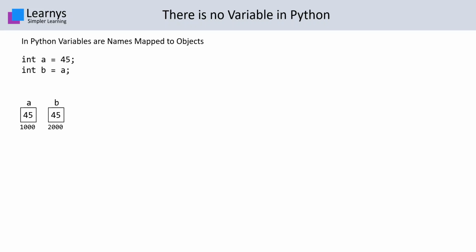It is to be noted that A and B are names pointing to two different memory locations, which are 1000 and 2000 over here. But both the memory locations are carrying the same value, that is 45. This can be verified by using the & operator to get the addresses of A and B.